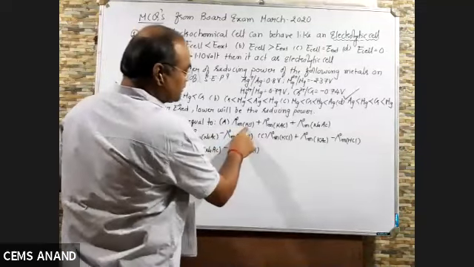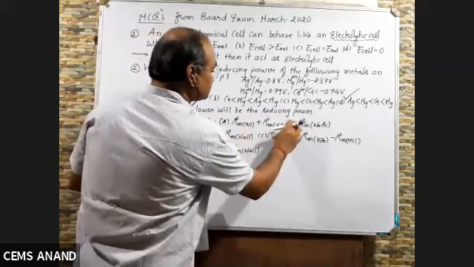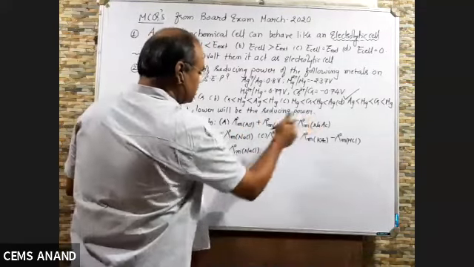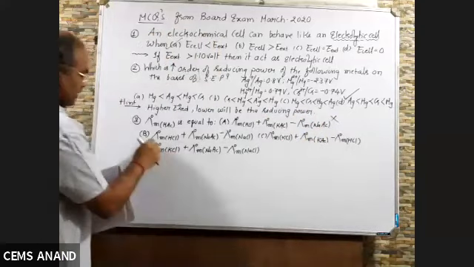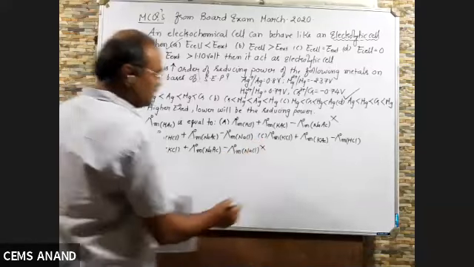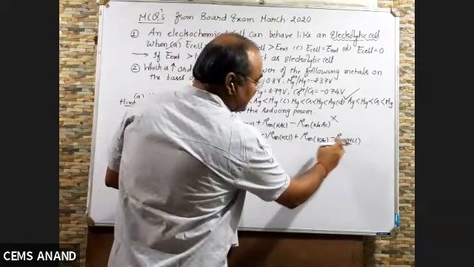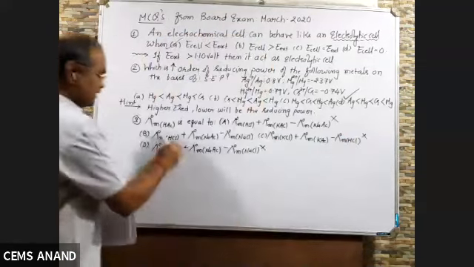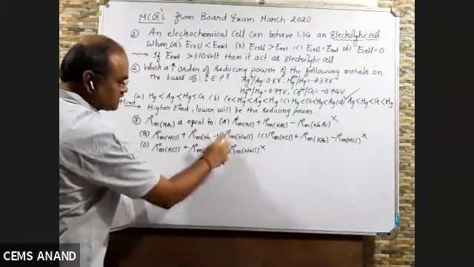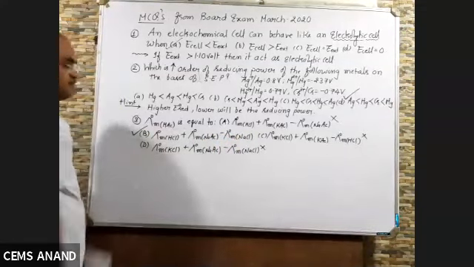Can you get H plus here? Yes. But can you get Ac minus here? Here you can get it, but it will be cancelled out. So this is not correct. In this one H is not there, so no question of selecting it. Here H plus is there, but with a minus sign, so this is also not correct. Let us see this one. Here we get H plus, Cl cancels, Na plus and Na minus cancel, and we get Ac. So your answer is B.